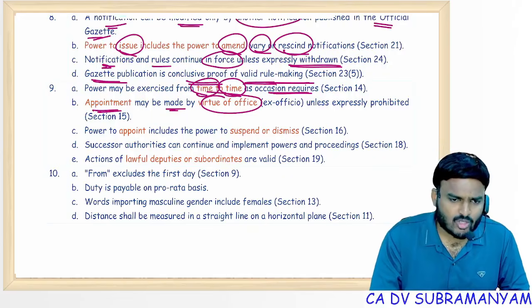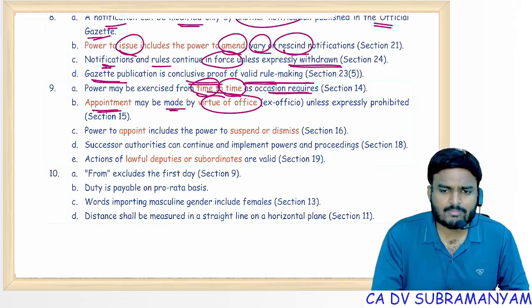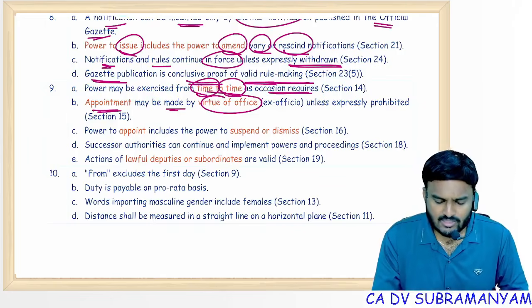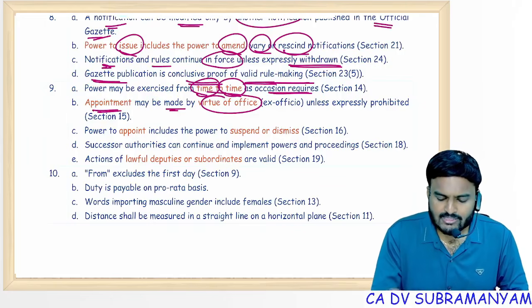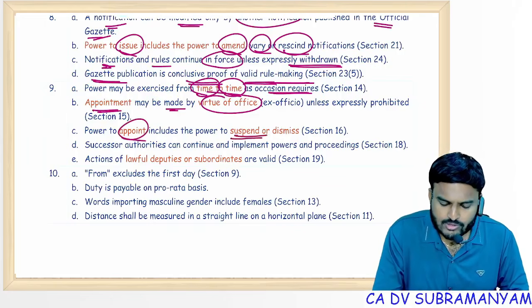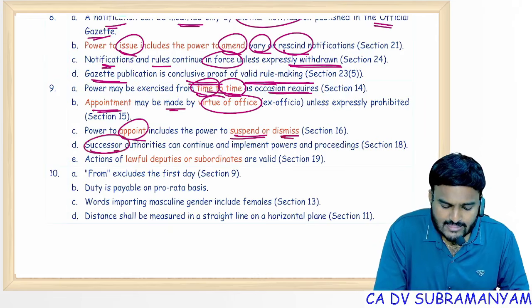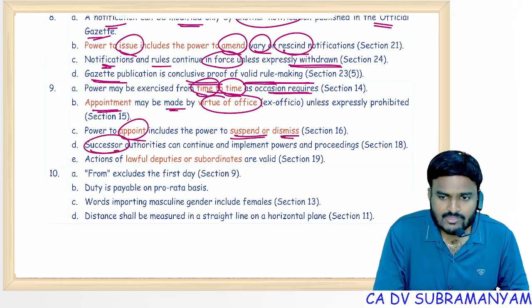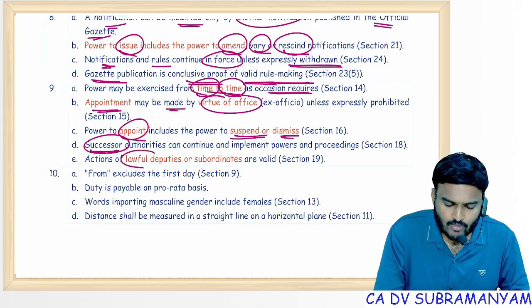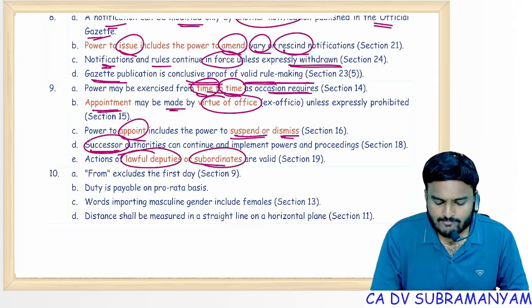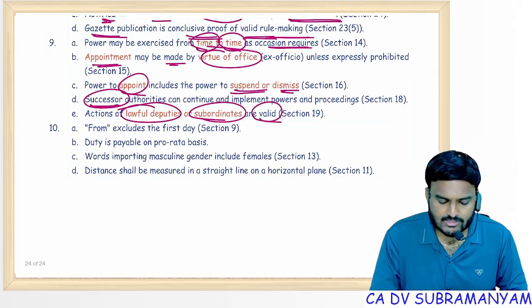Like IEPF authority, chairperson. Who is the chairperson? Secretary of MCA. So appointment includes ex officio appointment. Power to appoint includes power to suspend, power to dismiss. Successor powers: powers of the predecessor automatically transfer to successor. Action of lawful deputies, chiefs: in the absence of chief officer, subordinates can exercise those functions.